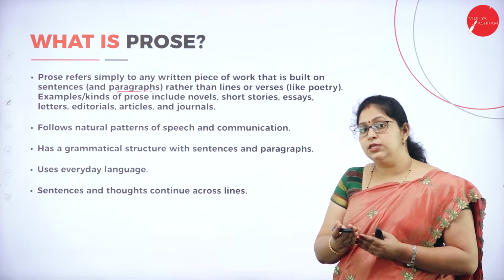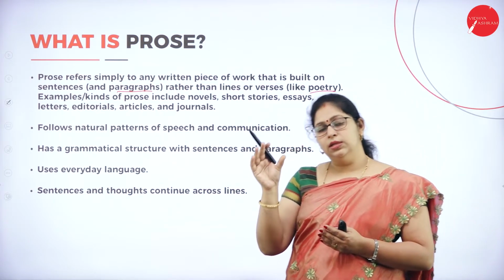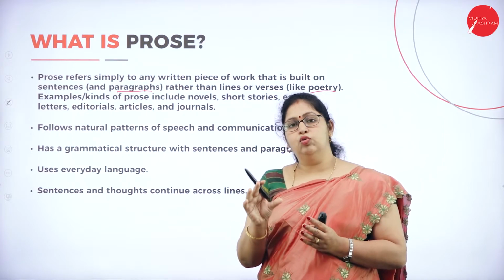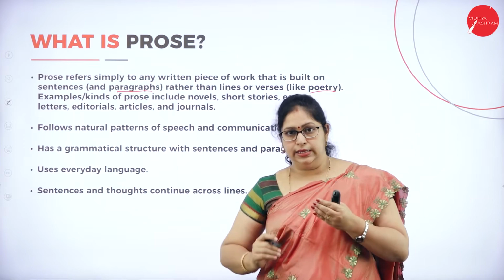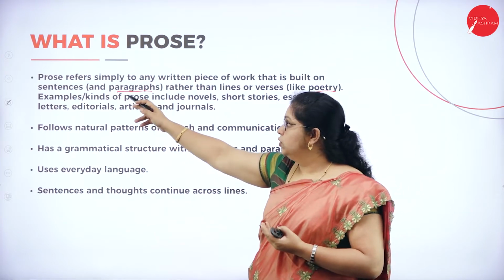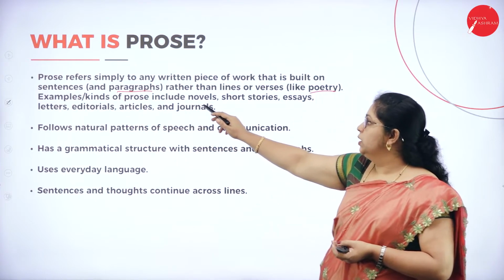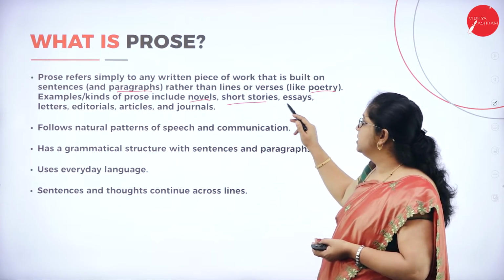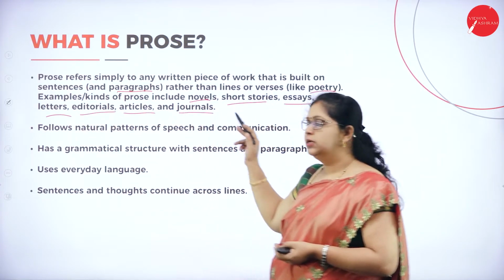Where do we see the verses? That we see in poetry. Correct? So, in poetry, there is a rule that we should have these many words or these many lines. Correct? But we don't have all those for prose. Examples for prose include novels, short stories, essays, letters, editorials, articles and journals.